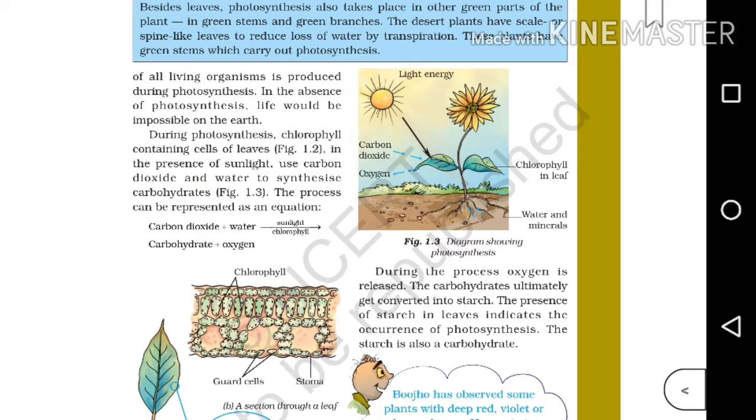Okay, sometimes such a question can also be asked. Such an indirect question, maybe chances are there. The question will be, why is the sun called the ultimate source of energy? So we can explain the process of photosynthesis. Along with that, we can tell that the sun is the ultimate source of energy. Okay.